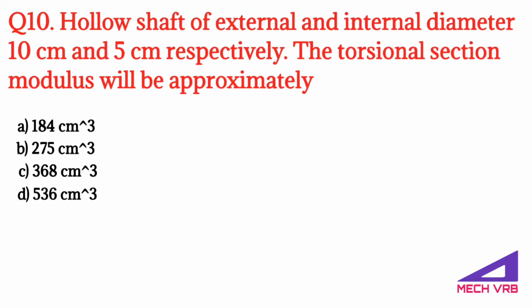Question number 10. A hollow shaft of external and internal diameter 10 cm and 5 cm respectively. The torsional section modulus will be approximately.